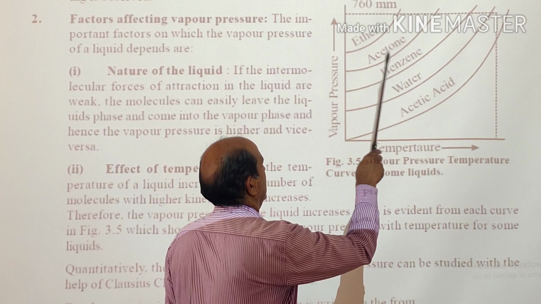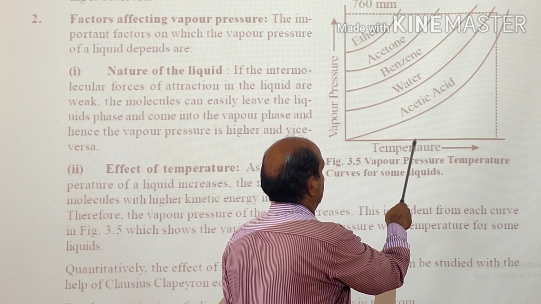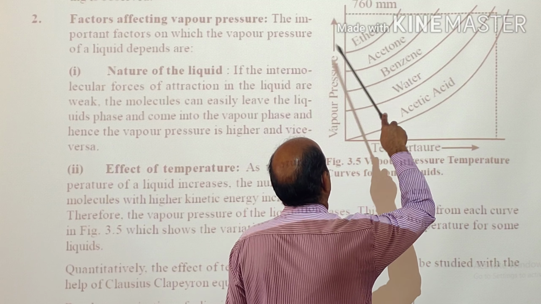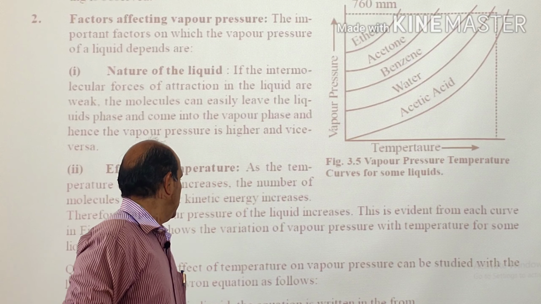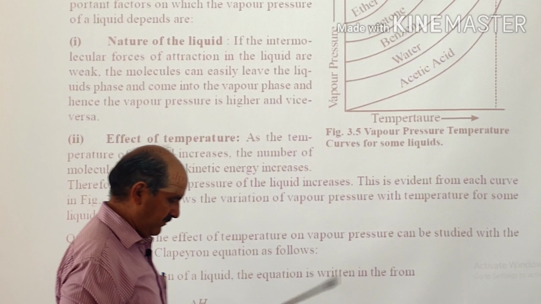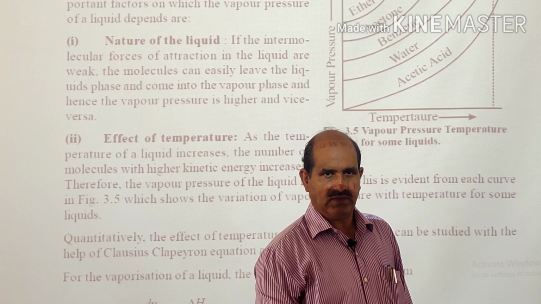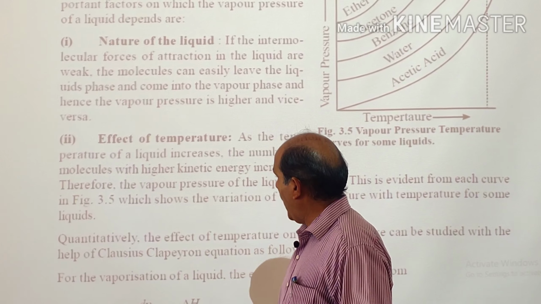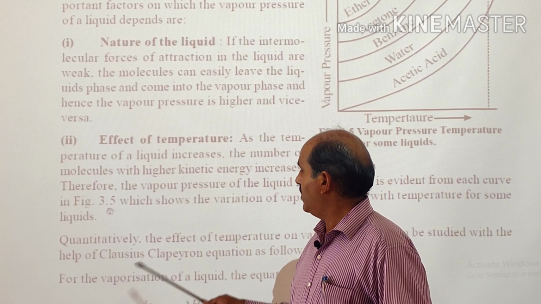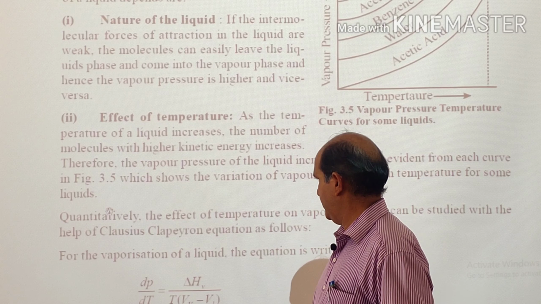Say for this particular liquid, these are different liquids. Acetic acid, initially the vapor pressure was low, and as we go on increasing the temperature, its vapor pressure goes on increasing. Similar is the case for water, benzene, acetone, ether, and likewise. We have discussed that with the increase of temperature, the vapor pressure of a particular liquid increases and vice versa. This is the qualitative aspect. Quantitatively, what is the exact effect of temperature? That is given by an equation known as the Clausius-Clapeyron equation.